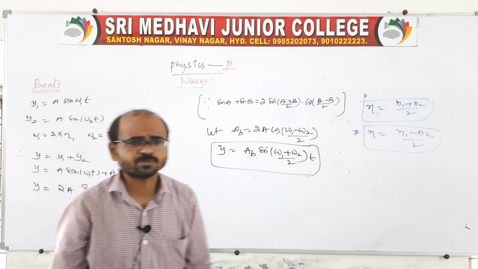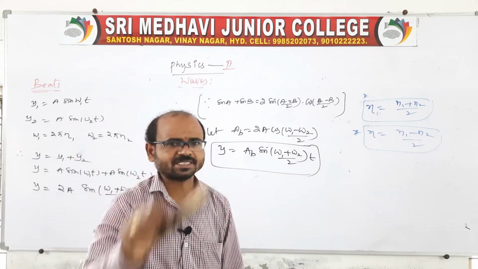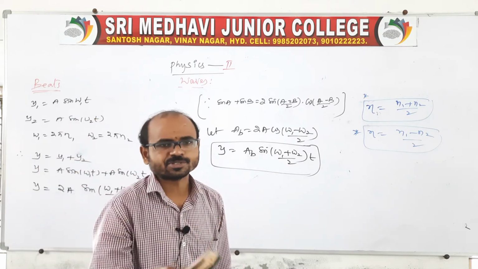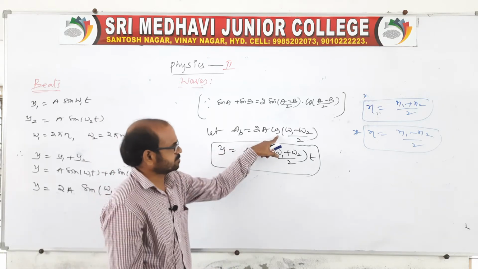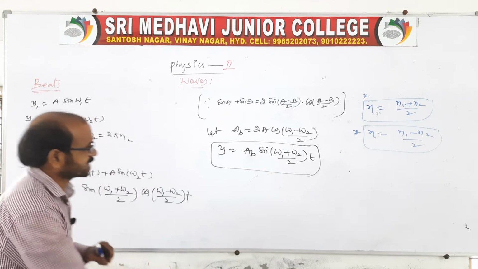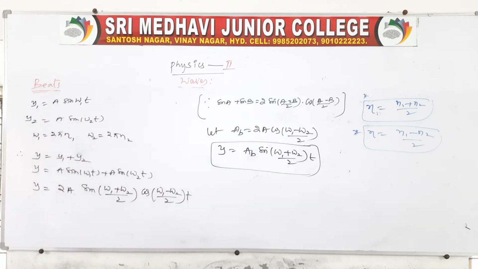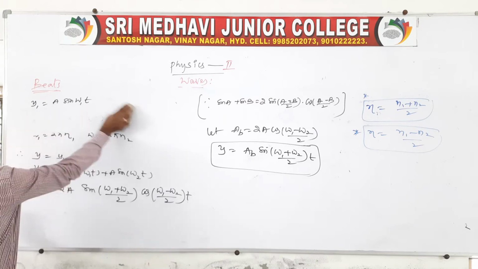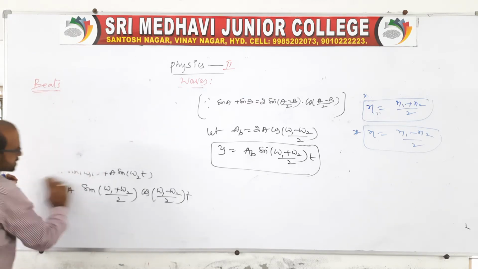Displacement 0 means minimum intensity, minimum sound is produced. If it is maximum, then we get the maximum intensity. So we now have to derive the maximum and minimum intensities. There are some conditions, so let us go for those conditions.